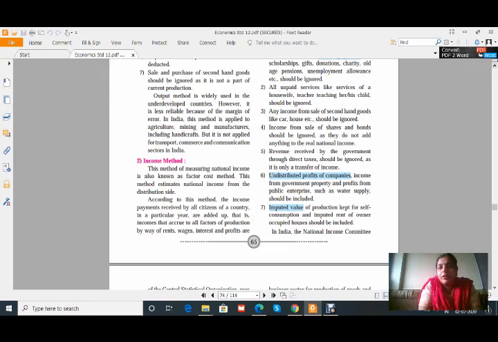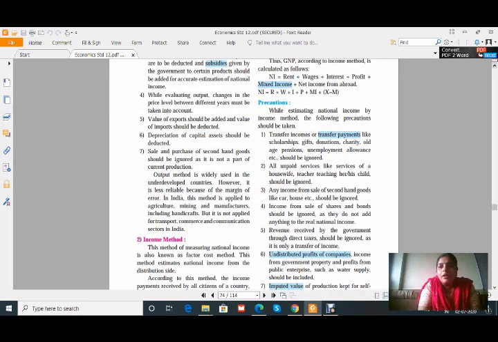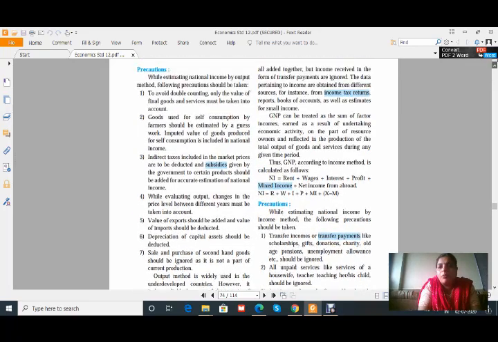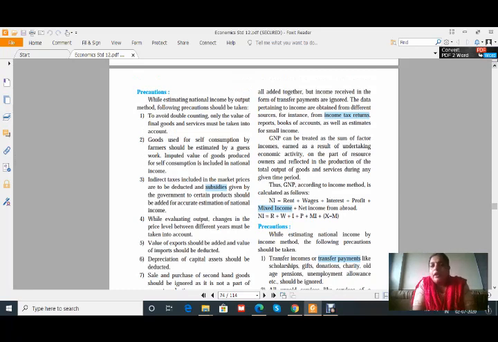Then whenever we talk about the factors of production, their income is in the form of rent, wages, interest and profit. But income received in the form of transfer payments is ignored. The data pertaining to income are obtained from different sources, for instance from income tax returns, reports, books of accounts, as well as estimates for small income. That means again this is also an income source.